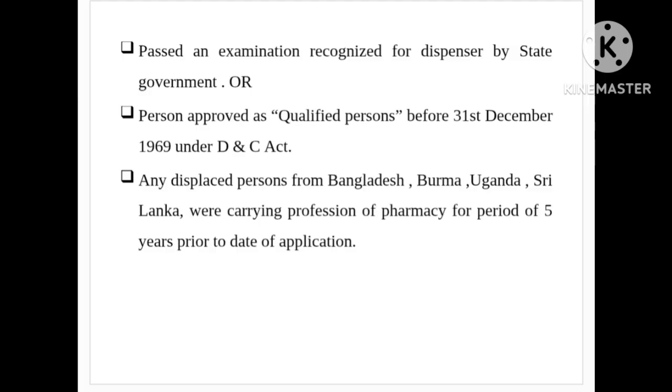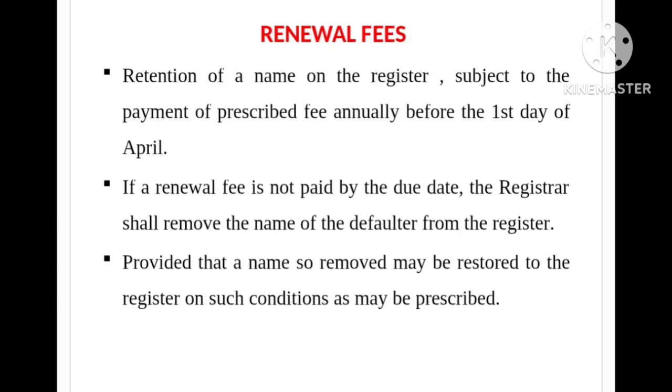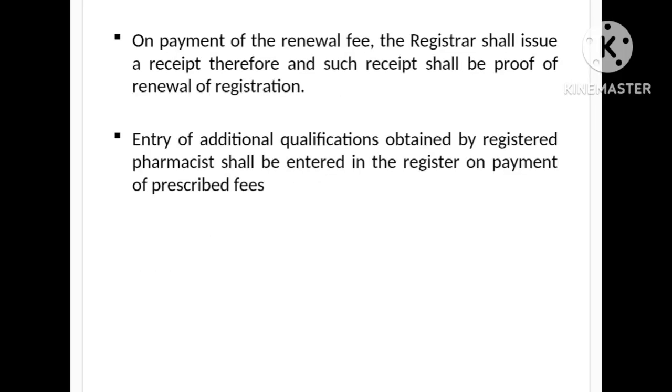Any displaced persons from Bangladesh, Burma, Uganda, Sri Lanka who were carrying on the profession of pharmacy for a period of 5 years prior to the date of application. Renewal fees: retention of a name on the register is subject to the payment of the prescribed fee annually before the first day of April. If a renewal fee is not paid by the due date, the registrar shall remove the name of the defaulter from the register, provided that a name so removed may be restored to the register on such conditions as may be prescribed. On payment of the renewal fee, the registrar shall issue a receipt therefor, and such receipt shall be proof of renewal of registration.